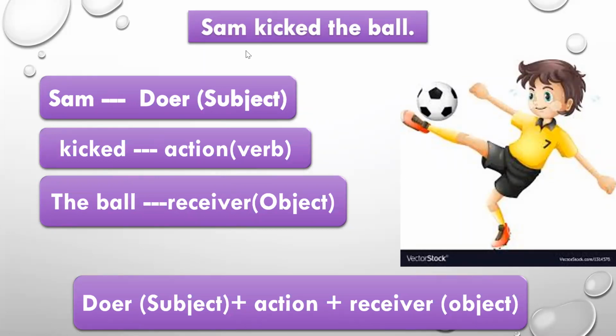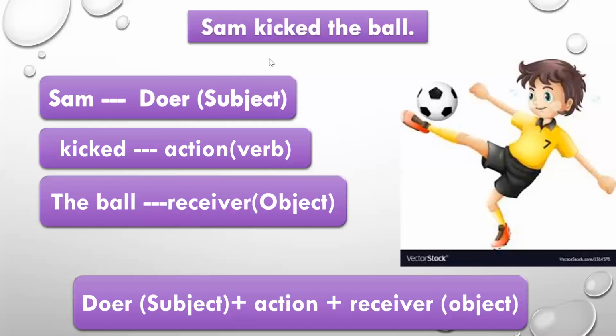The doer of the action is Sam. He is kicking the ball, and he is also the subject of this sentence. We know that kicked is the action being done, and it is the verb in the sentence.